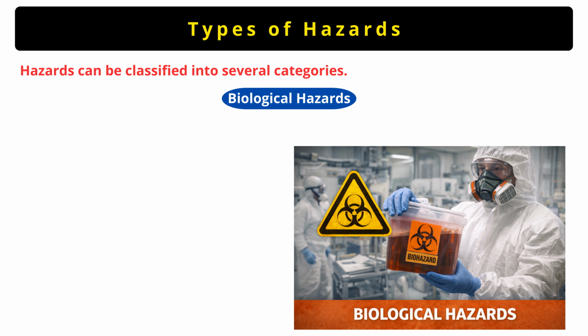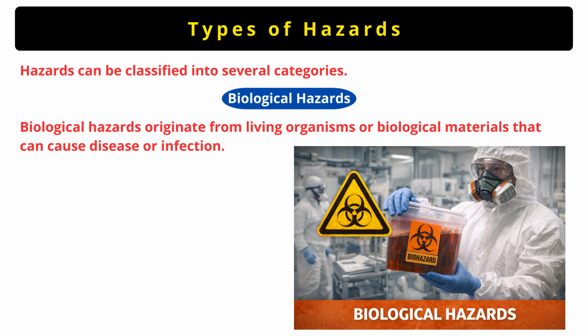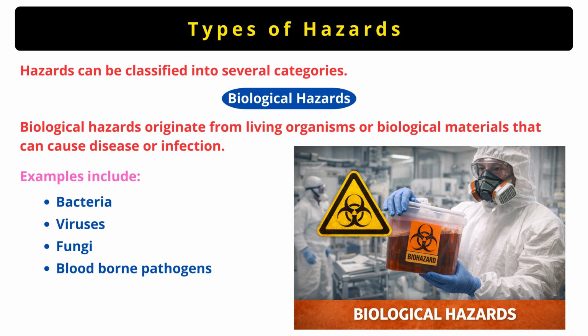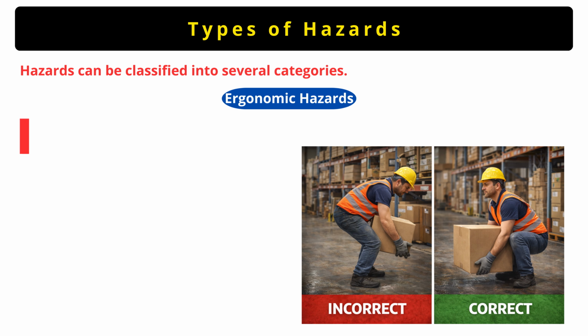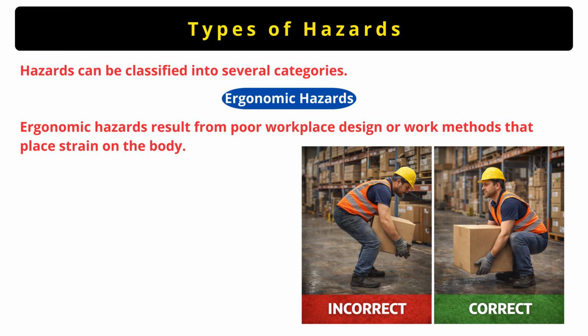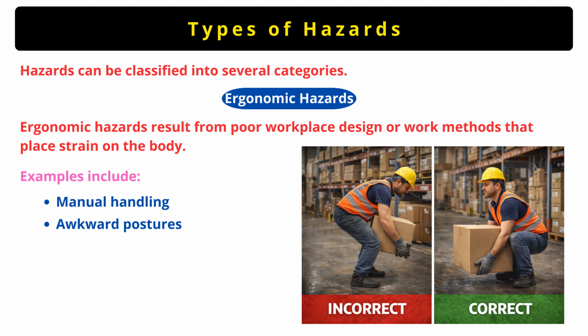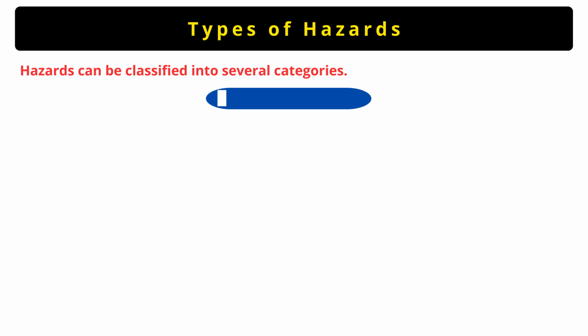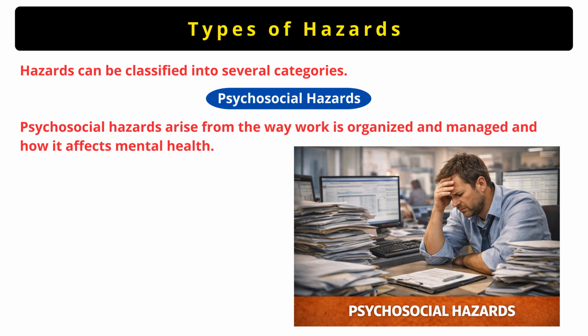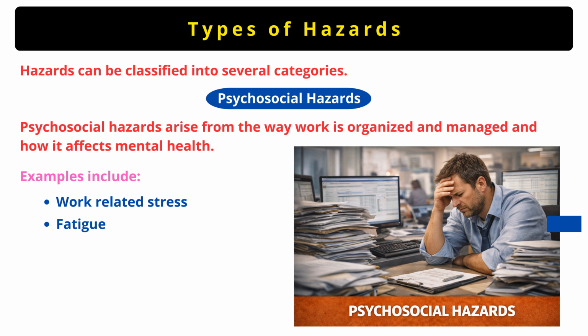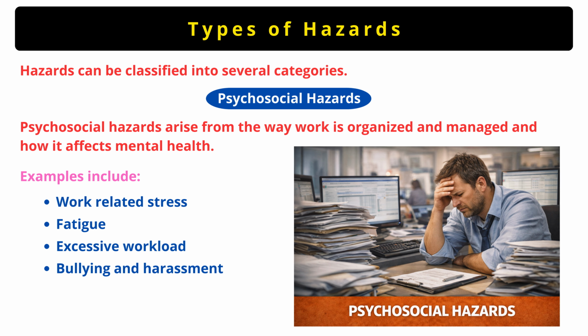Next is biological hazards. These originate from living organisms like bacteria, viruses, fungi, and blood-borne pathogens. Then we have ergonomic hazards. These result from poor workplace design or work methods. Examples include manual handling, awkward postures, repetitive movements, and poor workstation design. And finally, psychological hazards. These affect mental health and well-being. Examples include work-related stress, fatigue, excessive workload, bullying, and harassment. So these are the examples of psychological hazards.